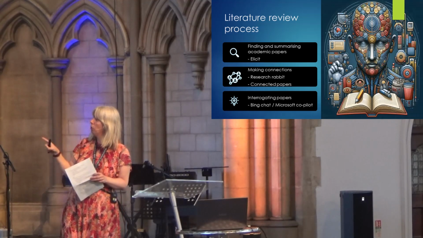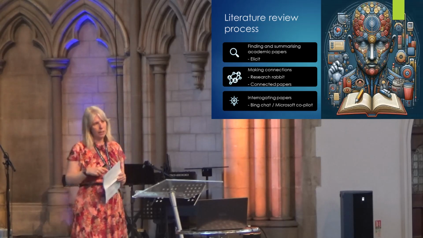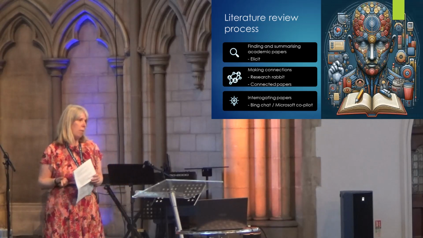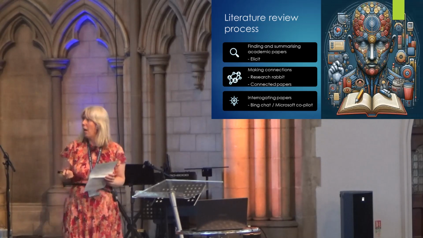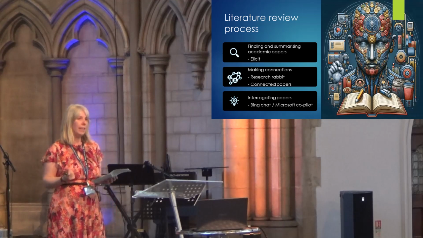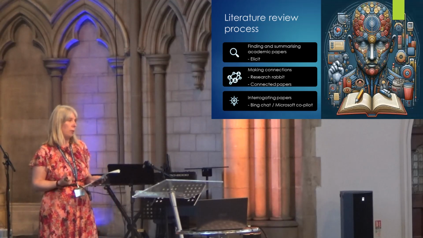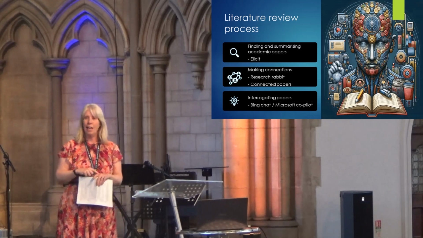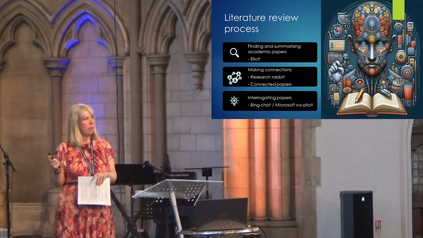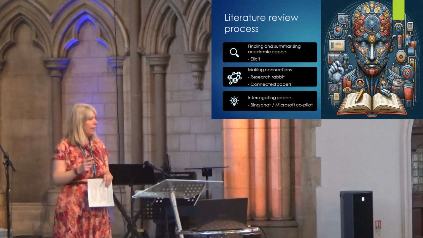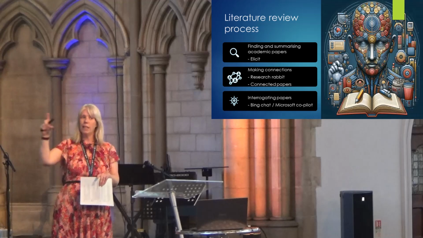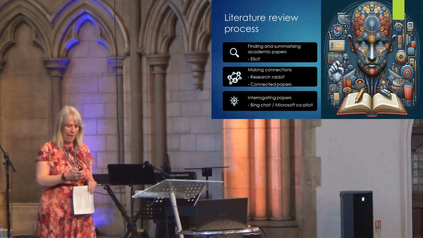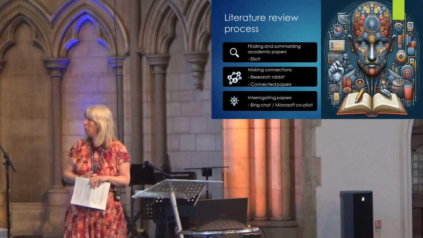We then moved on to making connections. We looked at two different tools here, Research Rabbit and Connected Papers. They're quite similar, and they're effectively just citation mapping tools. So it allows you to see who's cited particular papers. It allows you to see related papers, related authors. So it allows you to see who else is working in the area, and they do that in quite a nice visual way with some citation maps.